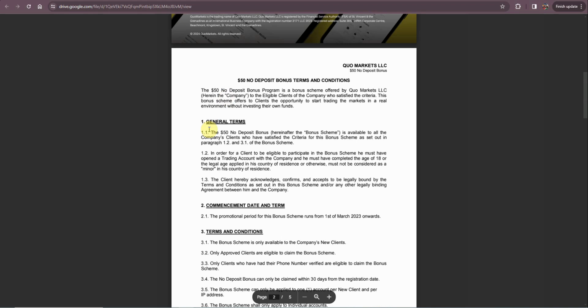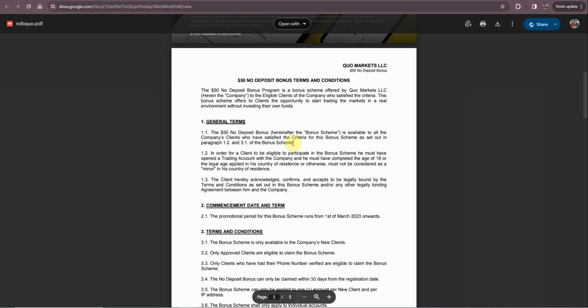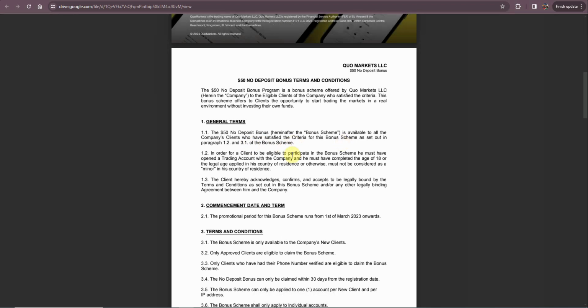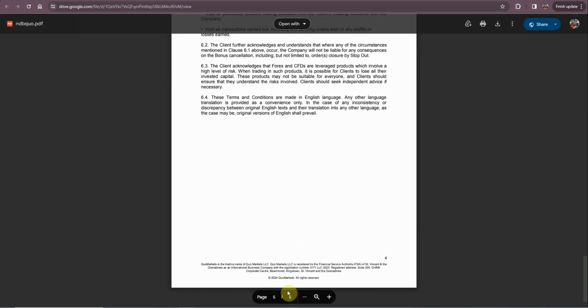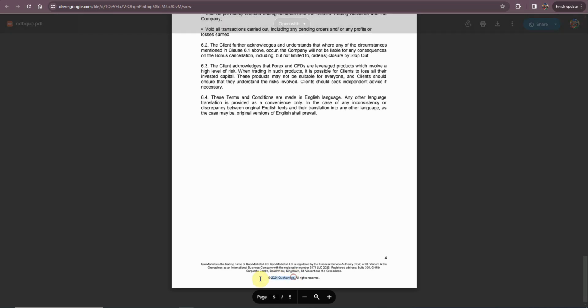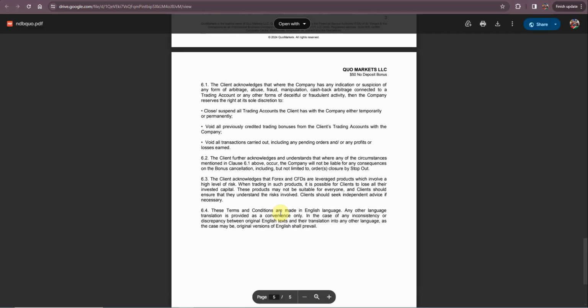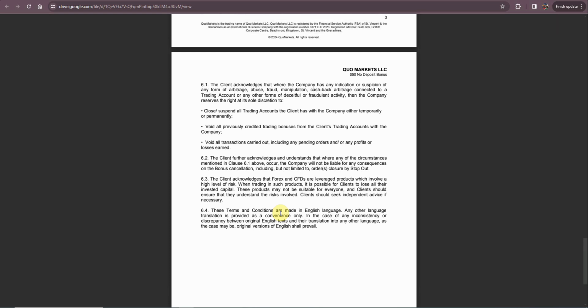So the general terms and conditions: the $50 no deposit bonus is available for all companies' clients, and this has started already in 2023. So far it's still running, and as you can see, the document was updated in 2024 right here. So don't get confused, it's still running in 2024. It's just that it is only available for people from one website. I'm gonna show you exactly how it works.